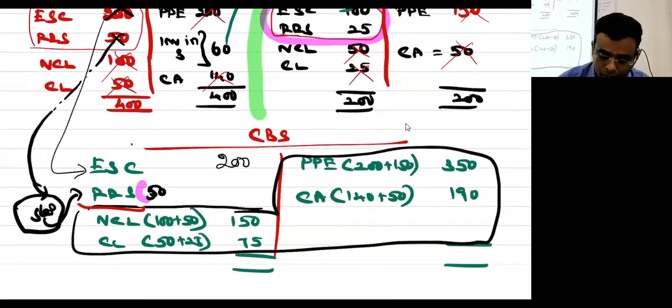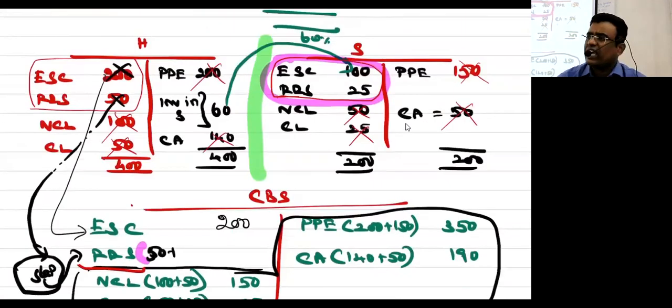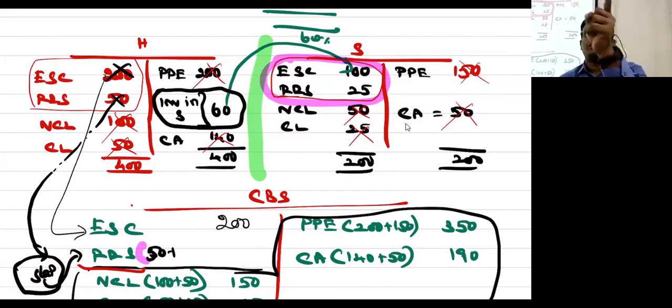Yes or no? So now all the items have been incorporated in the consolidated balance sheet, except these 3 items. All the items are passed into consolidated balance sheet. Do you agree with me? If you understood this concept, then consolidation is going to be very simple.